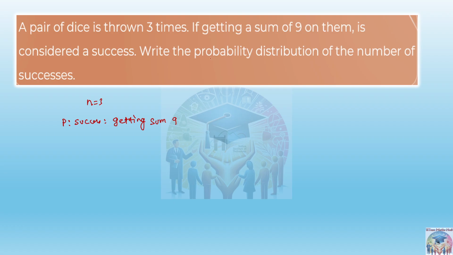So if the success is getting a sum of 9, what will be the value of p?